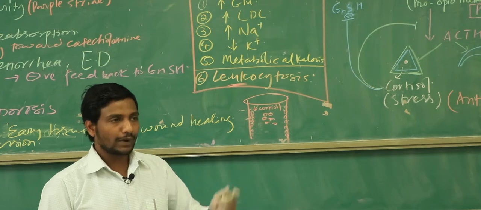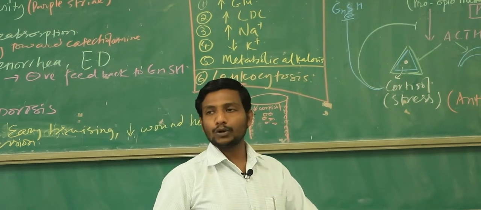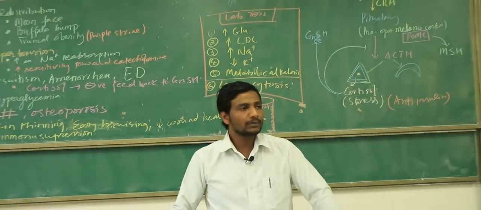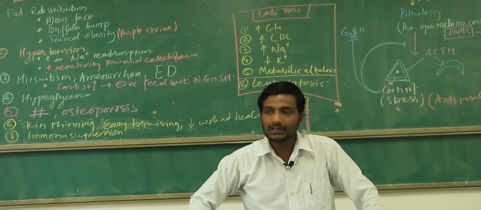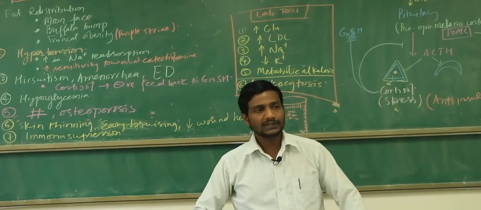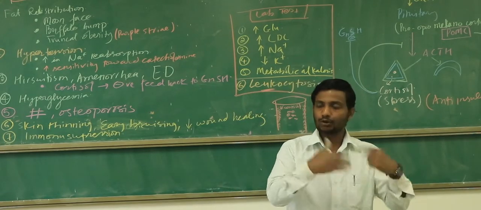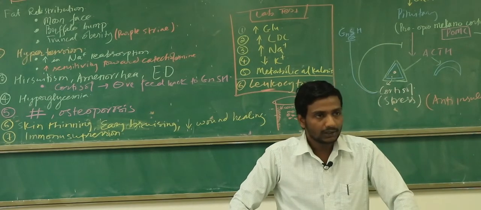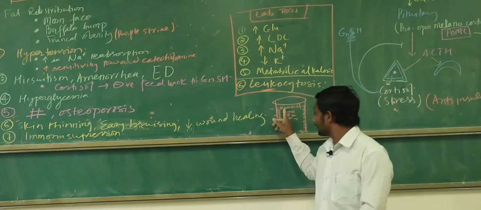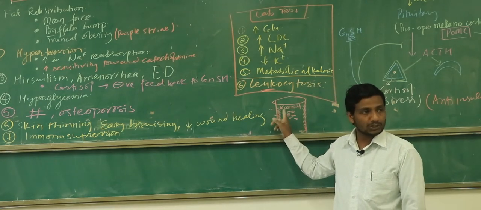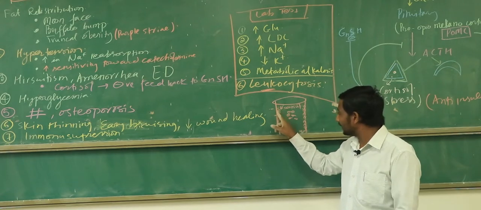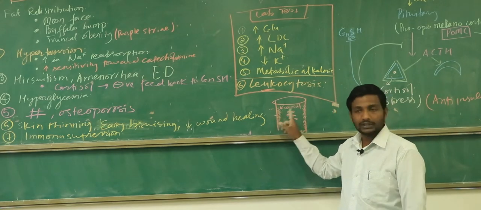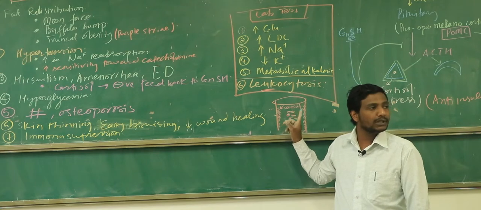So all of you try to revise this thing. Normally, whenever your bone marrow produces the WBCs, 50% of them, what is their job? To get and lie within the blood vessel walls, to be ready. Whenever the infection comes, they will be recruited into the circulation and will start fighting the infection. But this happens in control by the cortisol, and cortisol is the stress hormone. So whenever you get an infection, your cortisol increases, and this cortisol goes and recruits these WBCs from the wall into the circulation, and that's how the WBC count is going to be increased.